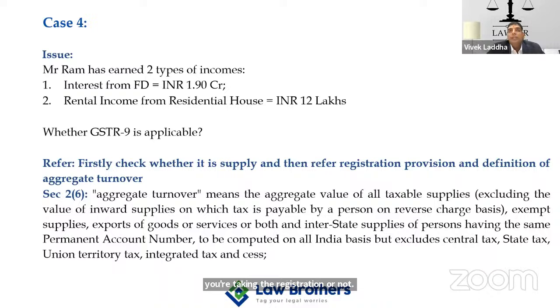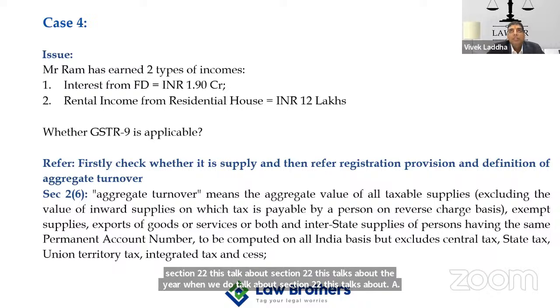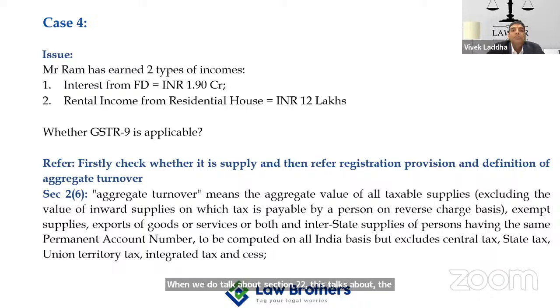When we talk about section 22, which talks about the compulsory requirement of registration, it says that whenever the aggregate turnover crosses the threshold limit, right? I'm not reading the wordings of this, in the state from where you make the taxable supply and all. So the point is whether there is a supply or not, because section 22 subsection 1 talks about when the aggregate turnover crosses the threshold. And when you read the definition of aggregate turnover as stipulated in section 2 clause 6 of the Central GST Act, it says that aggregate turnover means an aggregate of taxable supply and exempt supply and so on.